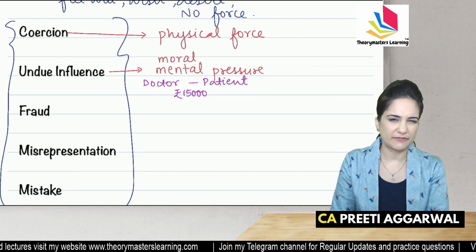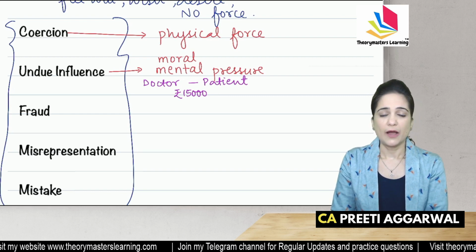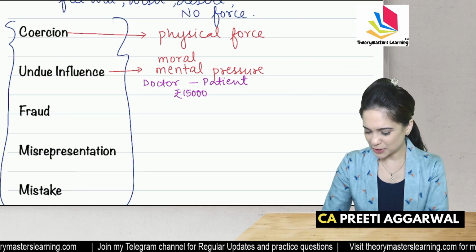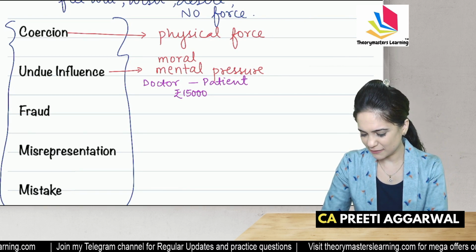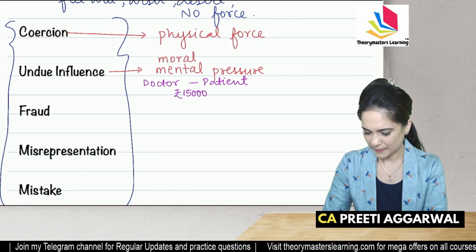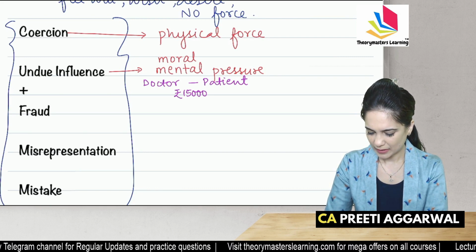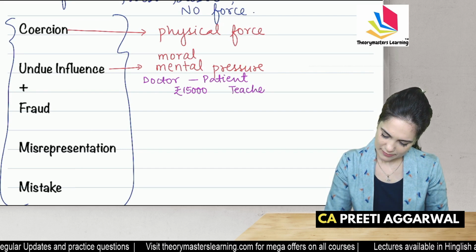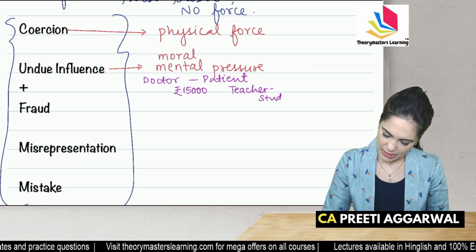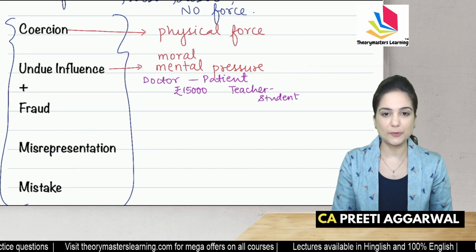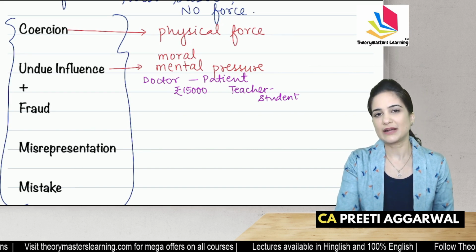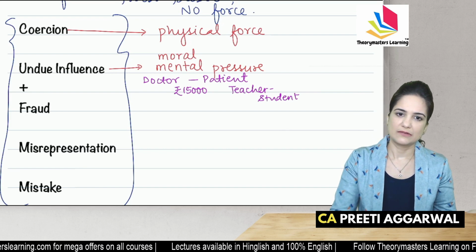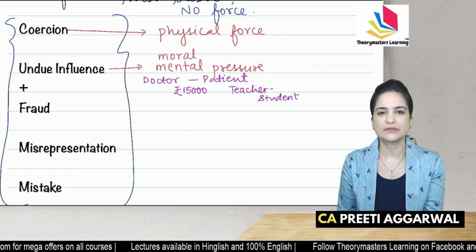Actually, the patient was not suffering from any deadly disease. But we get so influenced. Teacher student, yes, the relation is such that teacher can easily influence the student. I tell you to give me 5 lakh rupees and I will clear you in the exam with flying colors. This is undue influence.